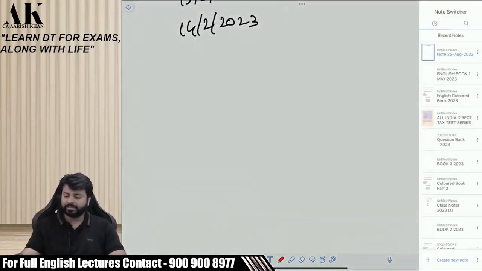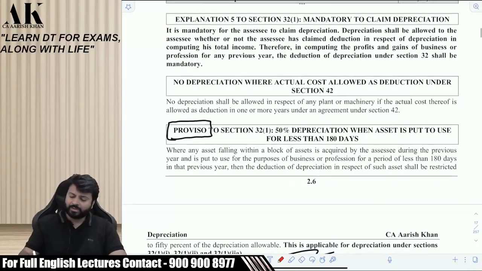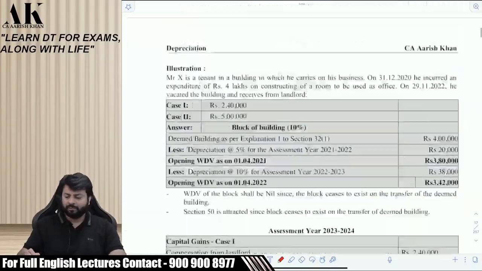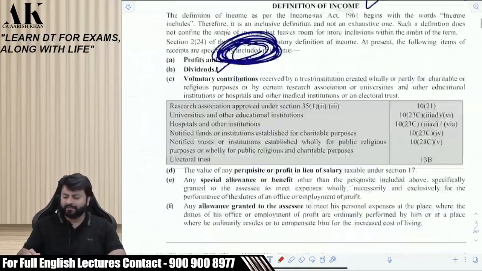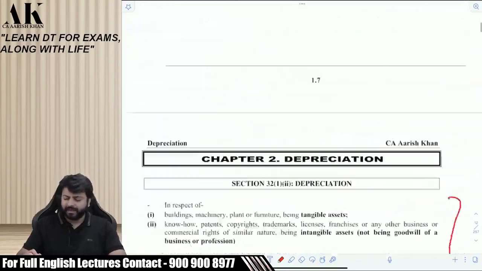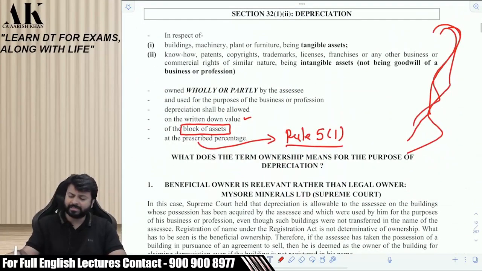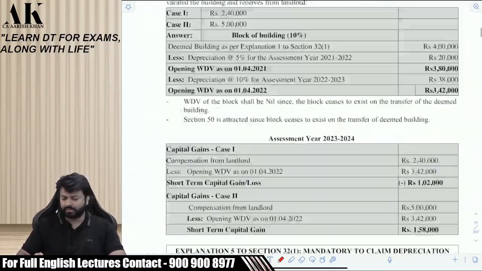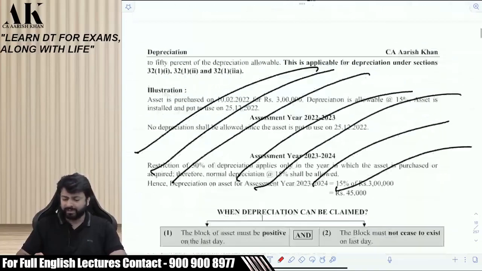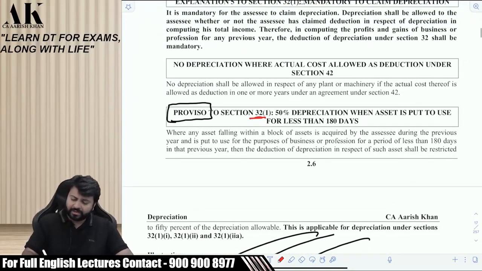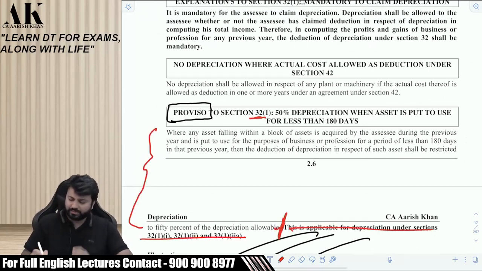Okay. Now, coming to this section. It is a proviso to section 32(1). If you read 32(1), is it written anywhere that it will be 50%? Is it written anywhere that your depreciation will become 50% in the main section? No. So we are creating an exception to that. It means we are creating a proviso to that. Forget about this. This we'll talk about later.